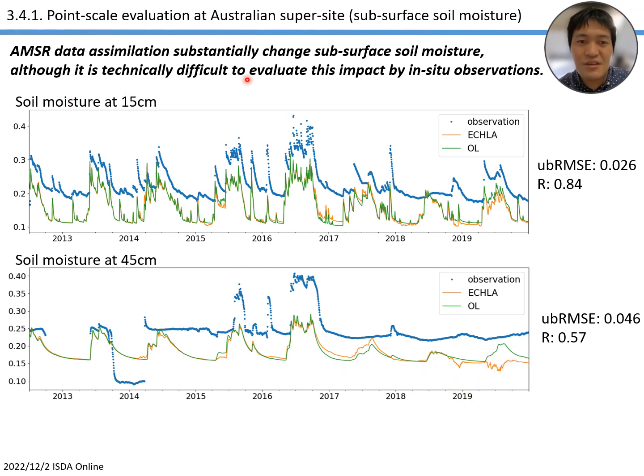However, it is technically difficult to evaluate this impact by the in situ observation. First, we have huge biases or a huge gap between the observed and the simulated soil moisture. And second, we are not so sure that this in situ observation is representative of the whole satellite footprint, especially when we focus on the subsurface soil moisture.